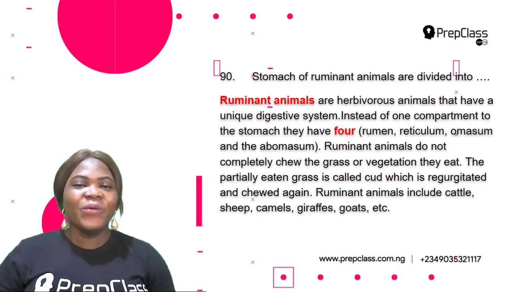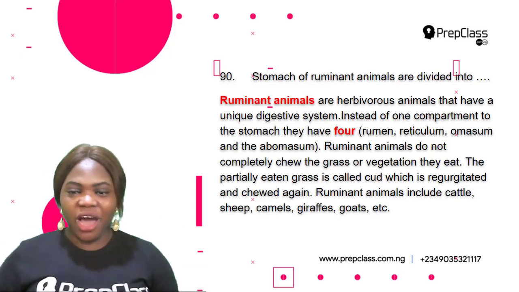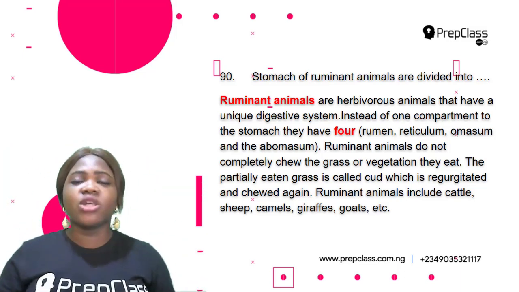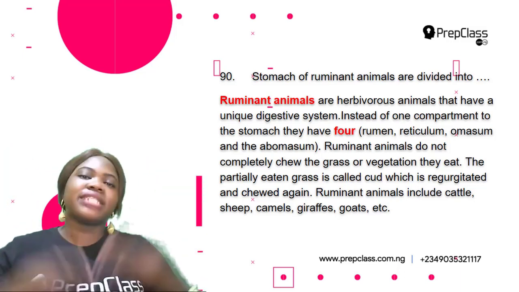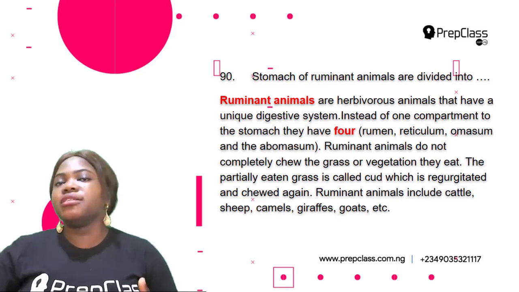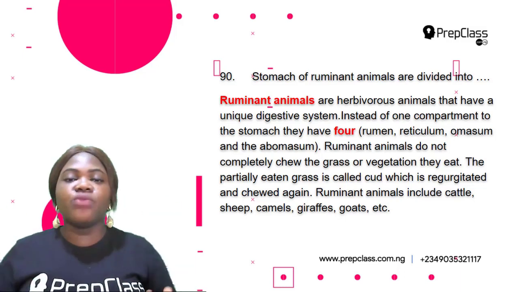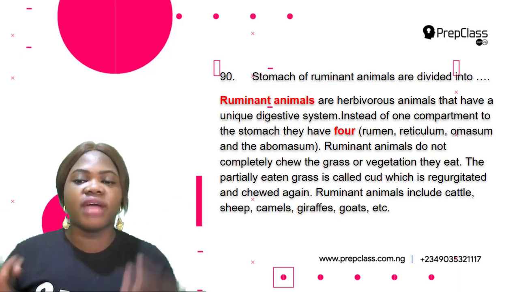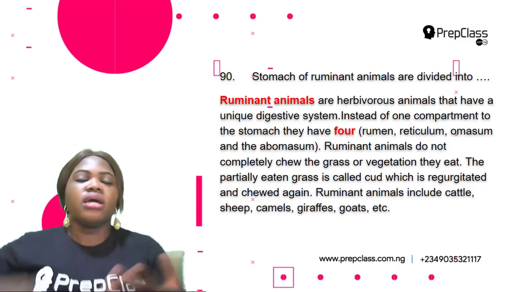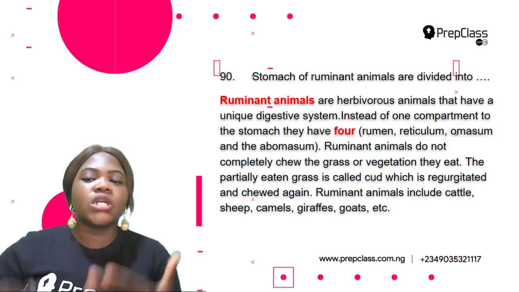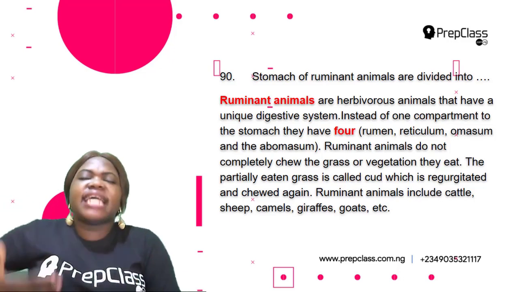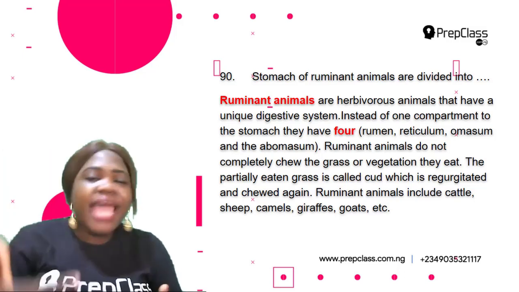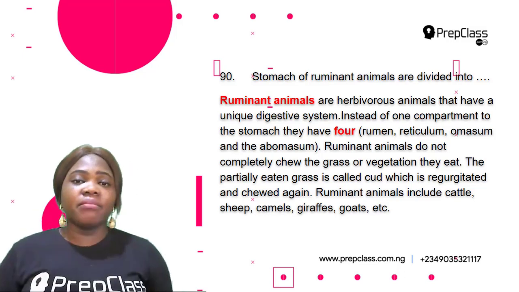So what do they use this for? Now let's find out. So ruminant animals do not completely chew the grass or vegetation they eat. You know, just like we humans, we eat and then we completely chew everything. They don't completely chew the grass or vegetation they eat. So the partially eaten grass is called cud. This is regurgitated again, that is, it is brought back to the mouth again and chewed again. So that's what ruminant animals do.